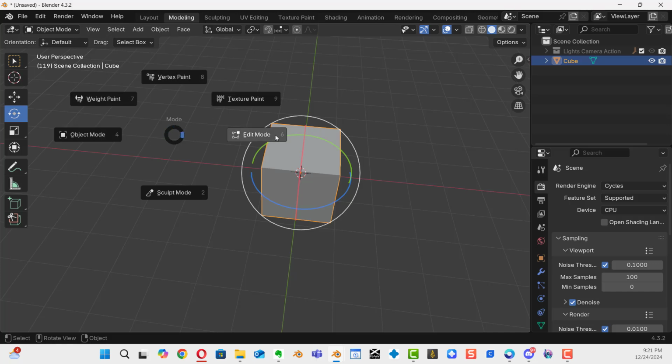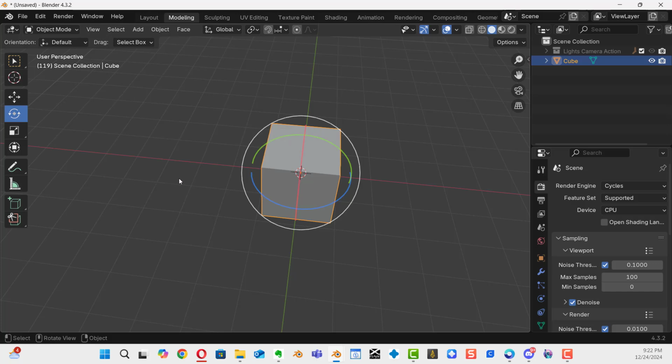In addition to edit and object, you have the sculpt mode, weight painting mode, your vertex paint mode, your texture paint mode. Because I work on a regular basis navigating around object to weight painting to sculpting, I like to have those controls in front of me. I think this is going to be a nice little workflow for you to use.